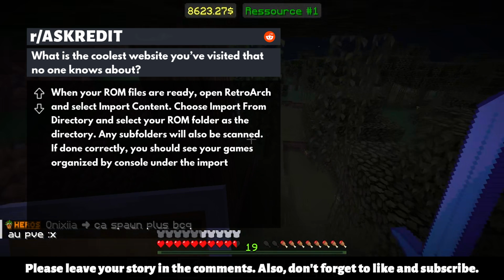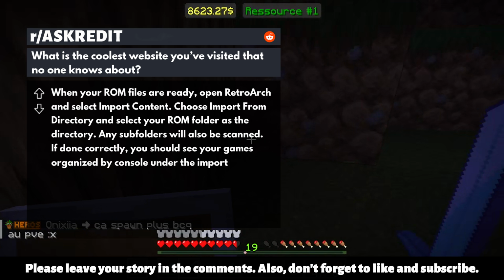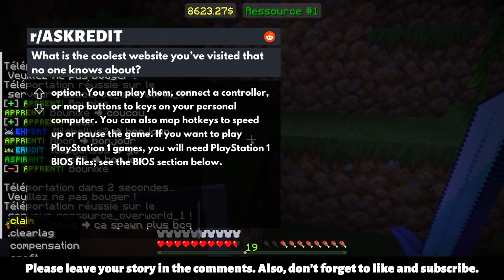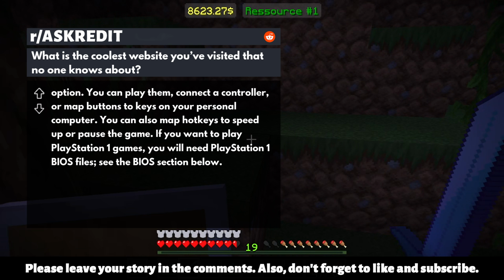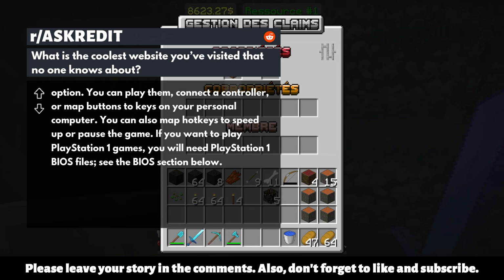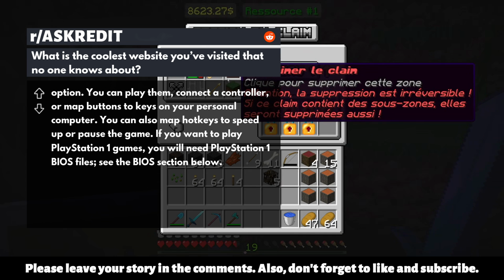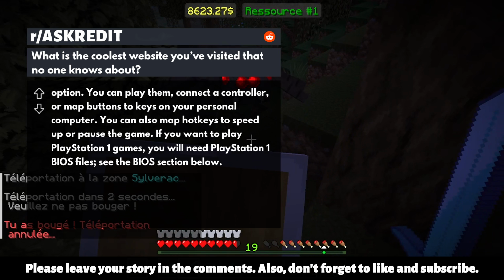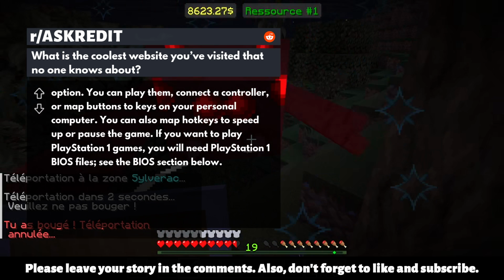If done correctly, you should see your games organized by console under the Import option. You can play them, connect a controller, or map buttons to keys on your personal computer. You can also map hotkeys to speed up or pause the game. If you want to play PlayStation 1 games, you will need PlayStation 1 BIOS files. See the BIOS section below.